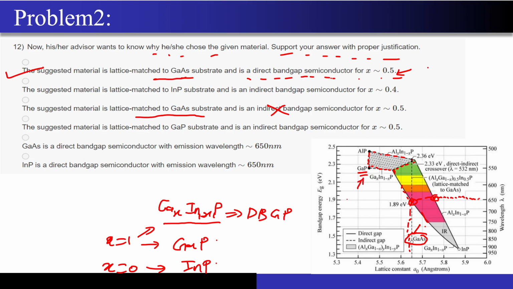So this point corresponds to X equal to 1, and this point over here, InP, indium phosphide, corresponds to X equal to 0. So if you guess approximately, somewhere in between X equal to 0.5 will be there. That's why they have given X equal to 0.5 over here.